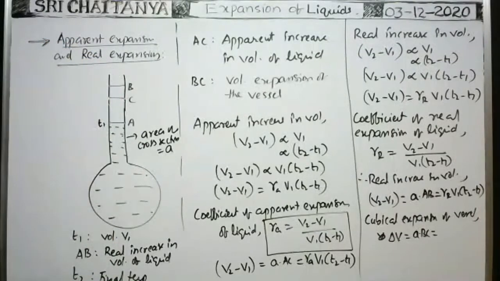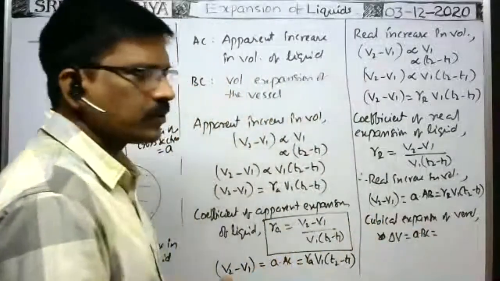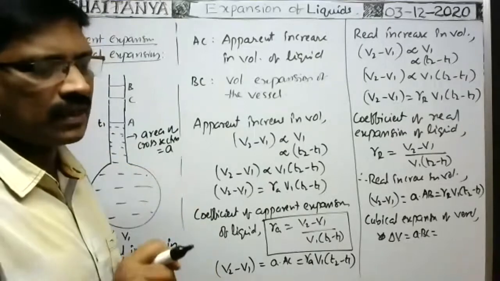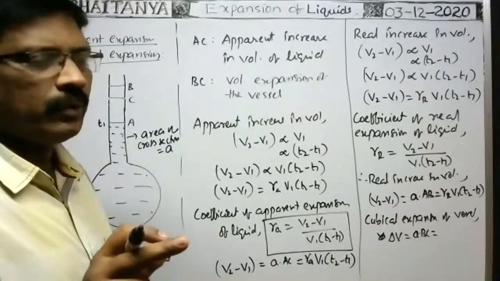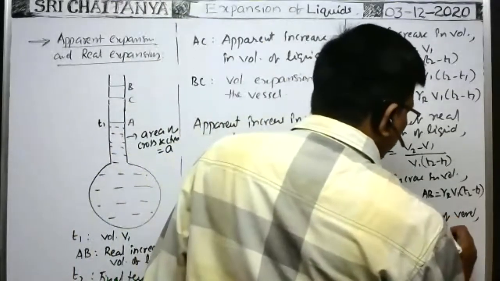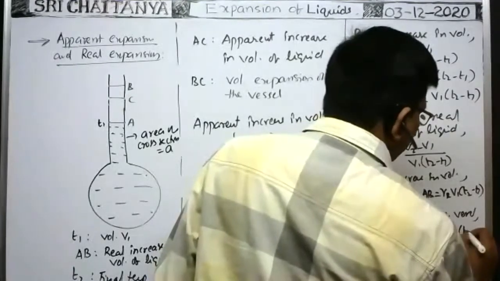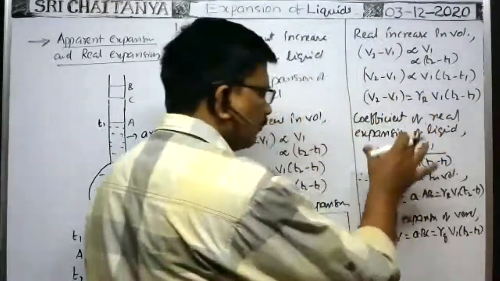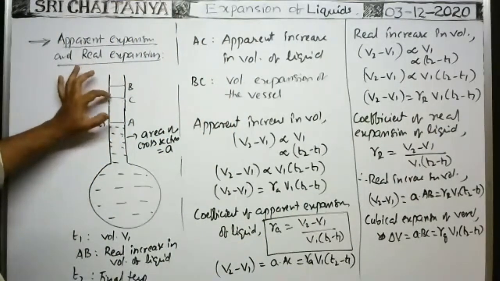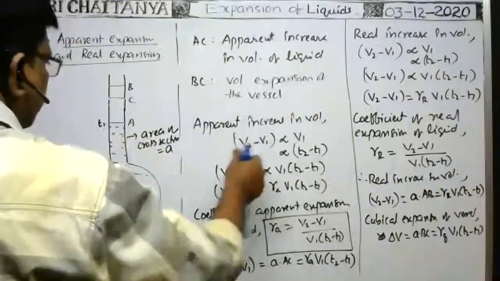That is the increase in volume of the vessel. In the last class we studied the coefficient of cubical expansion: gamma glass, the vessel, gamma z, is equal to V2 minus V1 by V1 into T2 minus T1, or V2 minus V1 is equal to V1 into gamma glass into the rise of temperature T2 minus T1. These are the formulas. Now, from this linear relation here, AB is equal to AC plus BC.